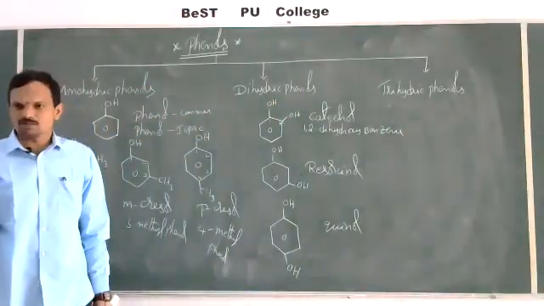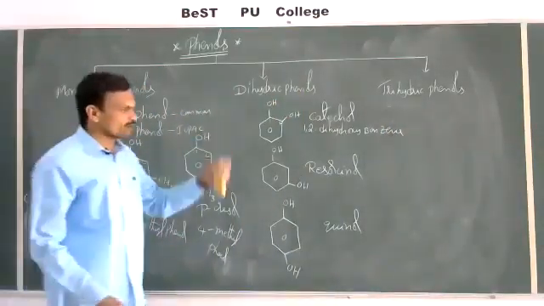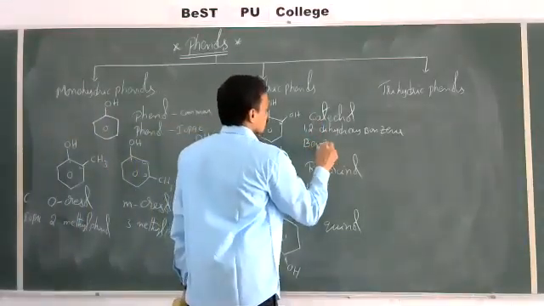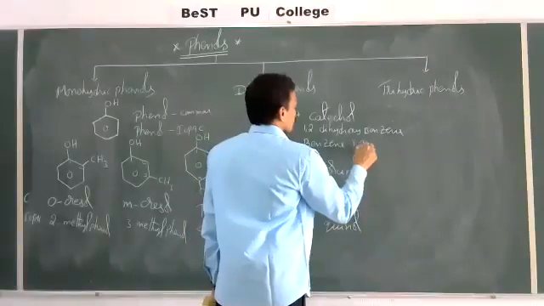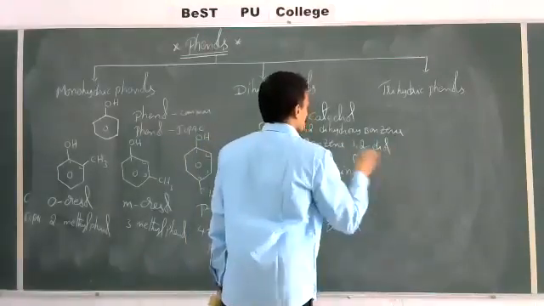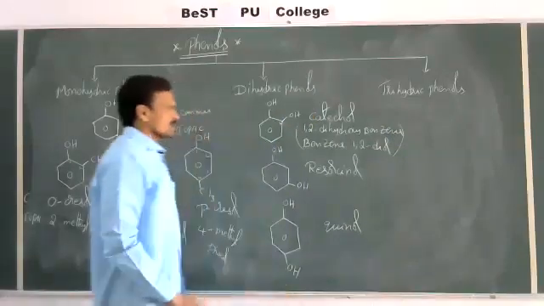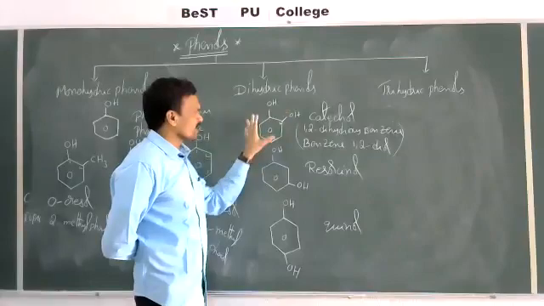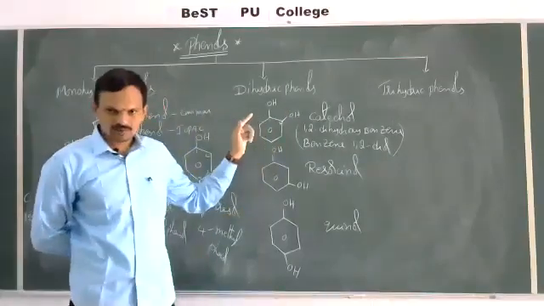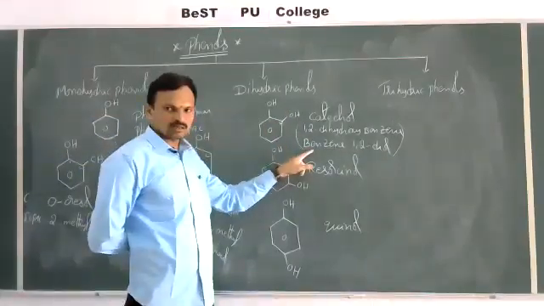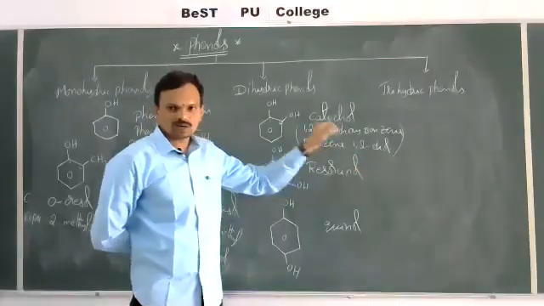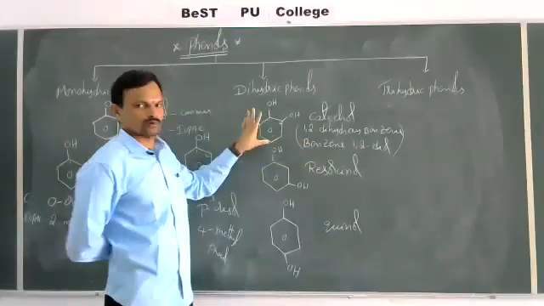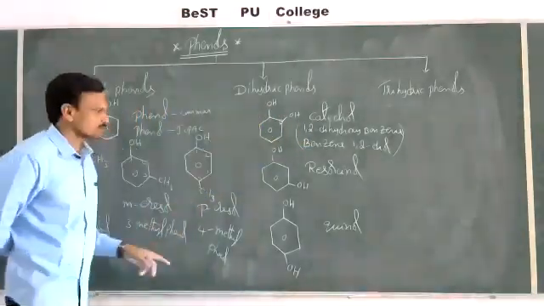1,2 dihydroxybenzene. In one more way also you can have the same name: benzene 1,2 diol. So both names are considered as IUPAC names. See, 1,2 dihydroxybenzene, otherwise benzene 1,2 diol. So these are the IUPAC names of this compound. Okay, all right.